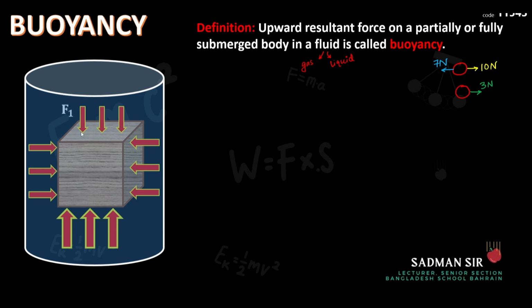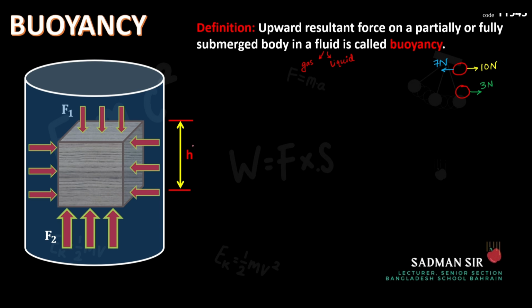So let us say the force that is being applied in the downward direction is F1, and the force that is being applied in the upward direction is F2. Now, if I ask you what will be the resultant force, remember this concept: the greater force is in the upward direction, that is why the resultant force will be in the upward direction. And if I ask you what will be the value of the resultant force, what we did was subtract the smaller force from the larger force, correct? Our equation, we will get to see a little bit later.